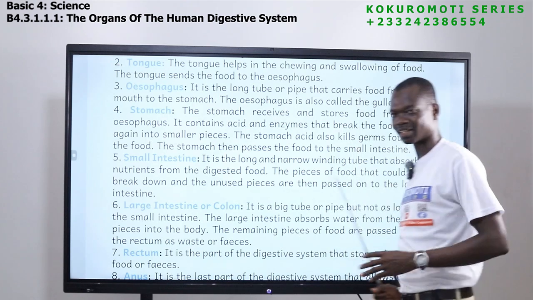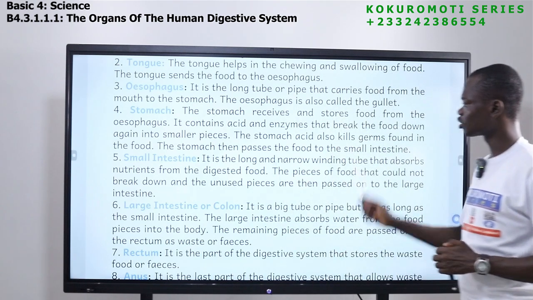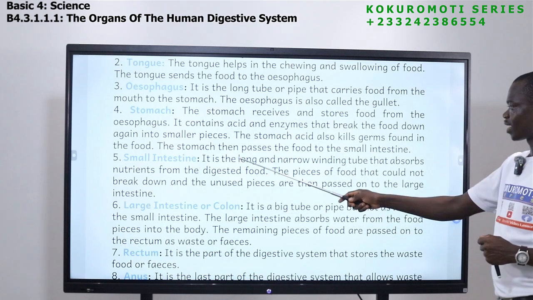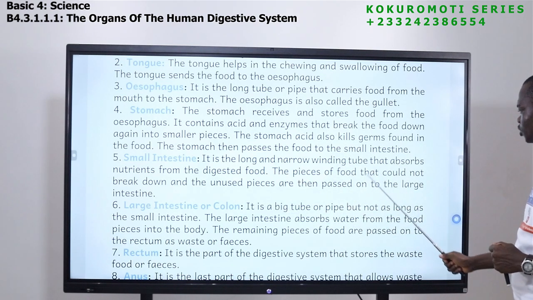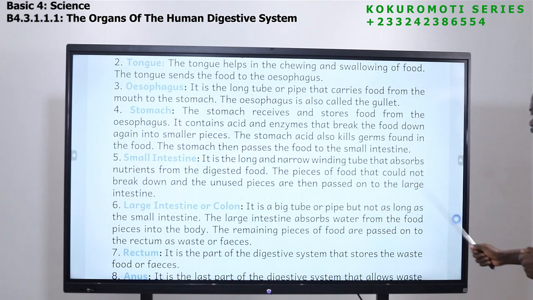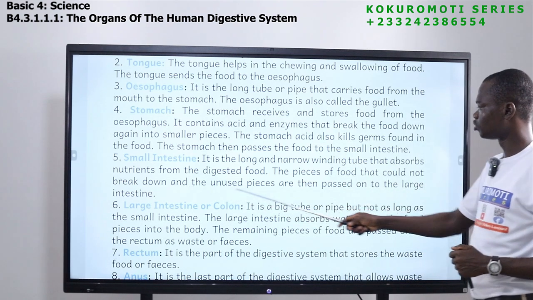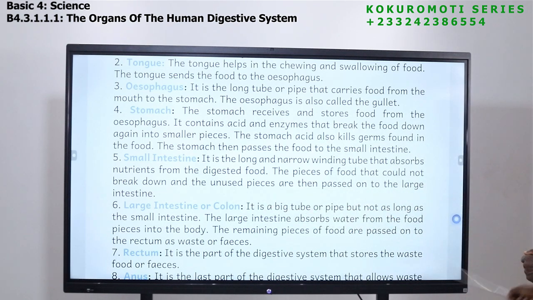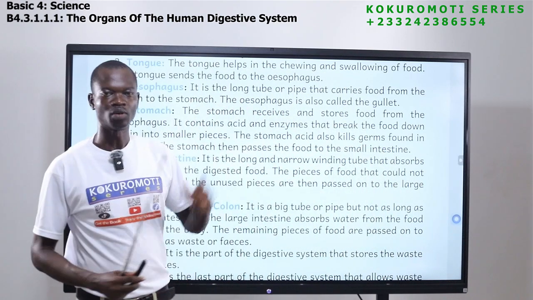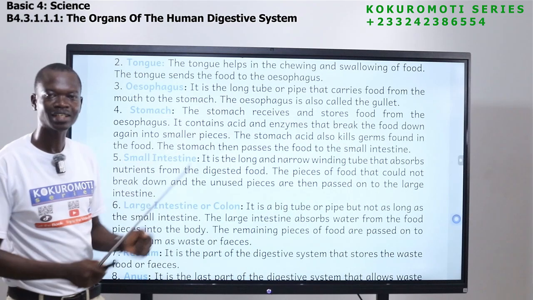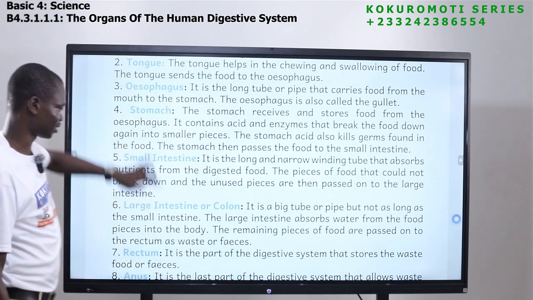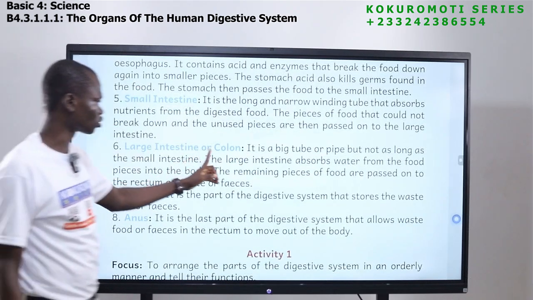I've told you what the small intestine does. So the small intestine is the long and narrow winding tube that absorbs nutrients from the digested food. The pieces of food that could not break down and the unused pieces are then passed on to the large intestine. So in the small intestine, the work is simple. The small intestine absorbs the nutrients in the food and then passes the rest to the large intestine. The large intestine is also called the colon.